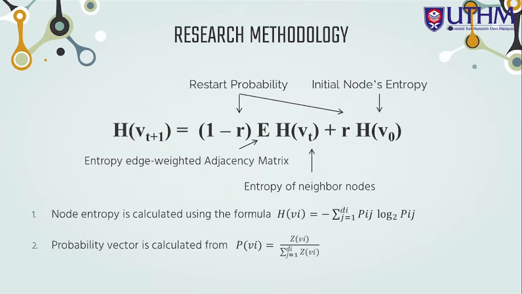So this is the mathematical formula for the proposed entropy-based directed random walk. E represents the entropy edge-weighted adjacency matrix, R remains the result probability, H is the entropy of the nodes and the initial node. Node entropy is calculated based on the entropy formula, and based on the entropy formula, the probability is calculated from the average expression value between the gene pair.